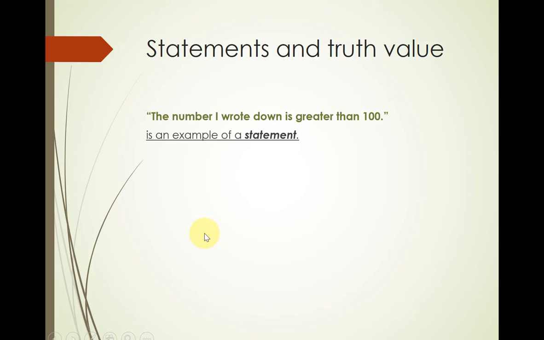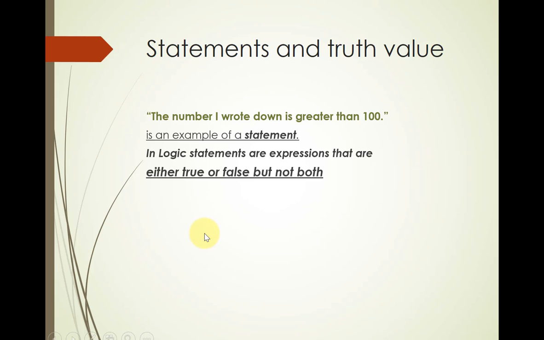So what do we mean by a statement in logic? In logic, statements are expressions that are either true or false, but not both. So this is either true or it's not true. It's not both. Okay? So therefore this is a statement. Any expression or sentence that is either true or false, but not both, is called a statement.